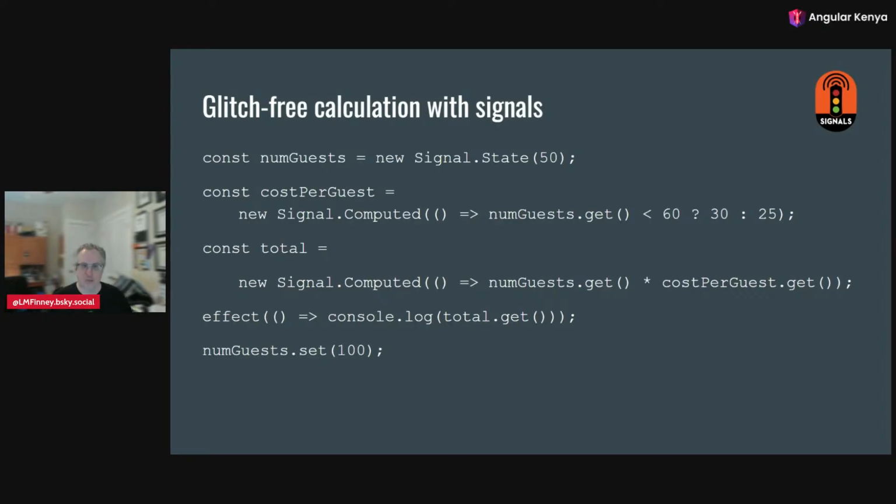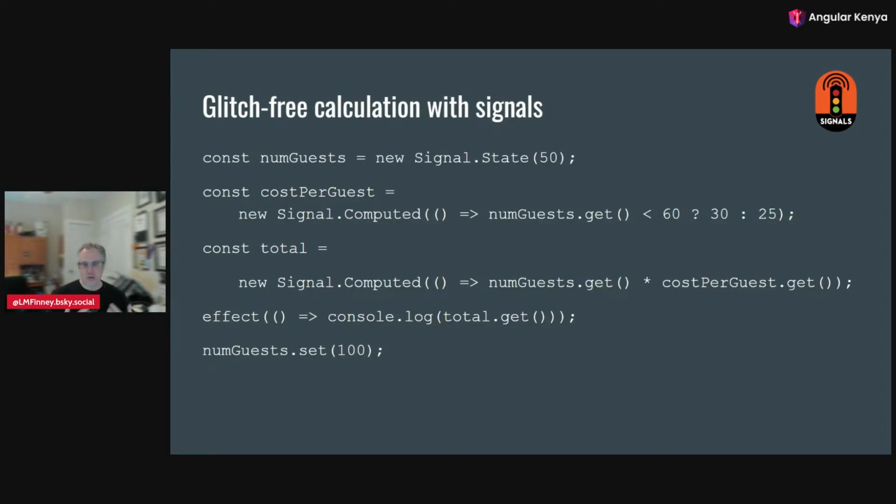Let's go back to our number of guests problem. So now, instead of just having 50 as our number of guests, we're going to wrap that in something. So we have a signal that holds 50. And then cost per guest is now going to be computed. And we can use a callback to say, all right, I want to calculate this. Give me whatever value num_guest has. All right, 50. Compare that to 60. All right, we know our value is 30. So that is the value in the cell or in the box in the signal for cost per guest. And then total will get calculated by 50 times 30 again as before, and that's the value it will have. And we're going to have an effect, just something to prompt all of this to execute.